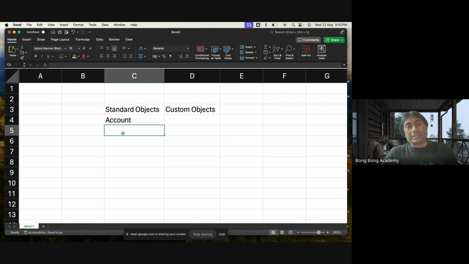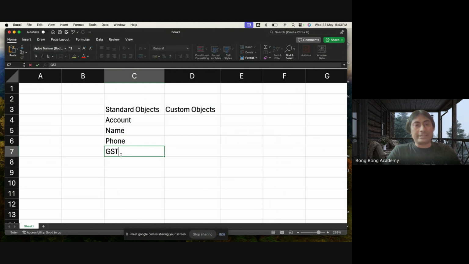With standard objects, Salesforce will also give you standard fields. Like in account, name and phone are standard fields. You can neither delete a standard object nor a standard field. But of course, you can add your own field, like GST. This field is not there automatically. You can create your own field called GST to store the company's GST information. Okay, am I making sense?